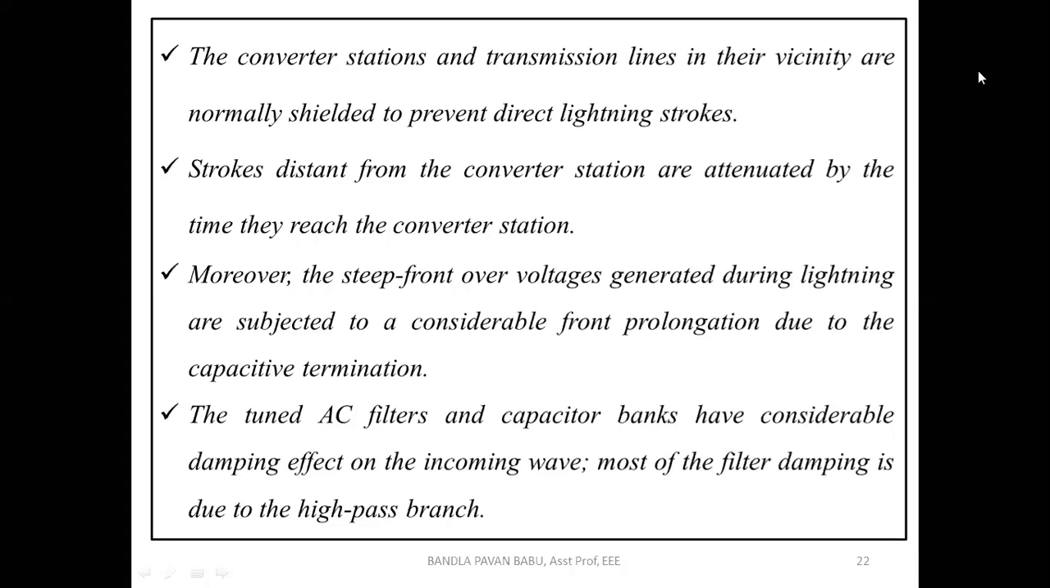The converter stations and the transmission lines in their vicinity are normally shielded to prevent direct lightning strokes. We will see first how they are protected. Strokes distant from the converter station are attenuated by the time they reach it. So before these lightning strokes or switching surges enter the converter station, they are stopped before reaching the converter unit.